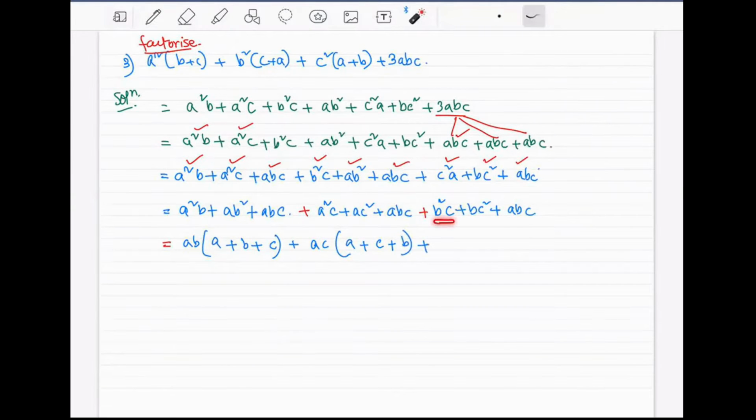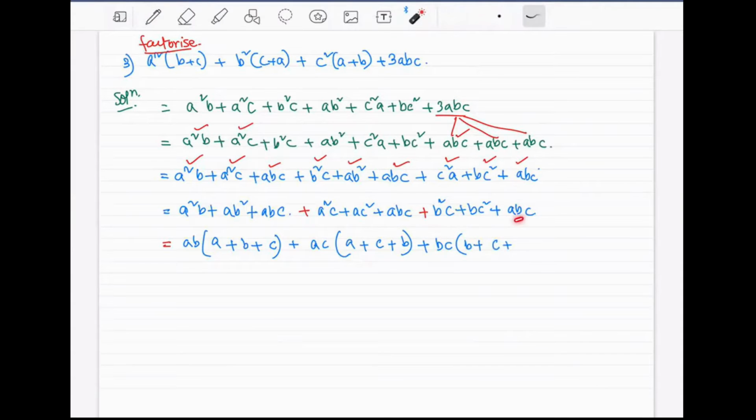Plus, look at these three. There is b on all of them and c on all of them. We will take out bc as common factor. So b and c are taken out as common factor. Out of the two b's available here, one of the b's will be remaining. And out of the two c's available in this c square, one c will be remaining.